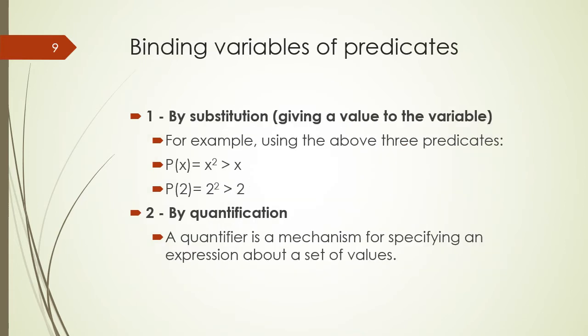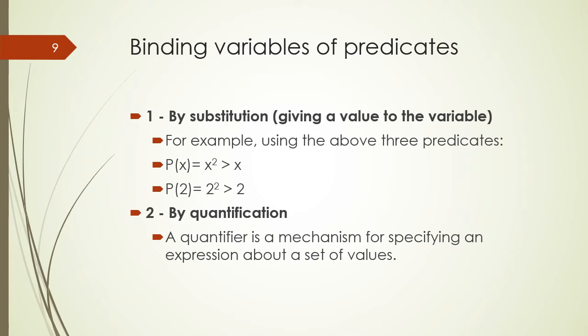Students, we have discussed earlier that a predicate is an expression or a sentence having free variables, and how can we bind these free variables? The first method is by substituting values from the domain associated with the variable.